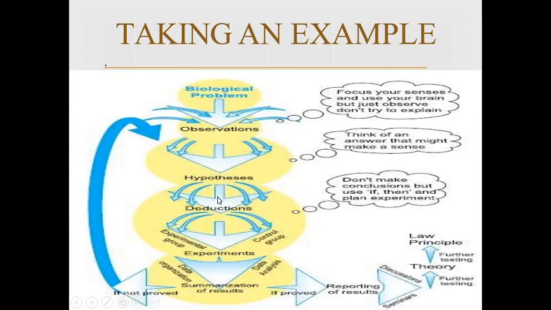Then after a hypothesis, the next thing is deduction. We divide into an experimental group and a control group, and then perform the experiments on them. The experimental group is the one on which we are performing the experiments, and the control group means the healthy persons. After the experiments, it can be divided into two main parts: data organization and data analysis. And how the data can be analyzed and how it can be organized.